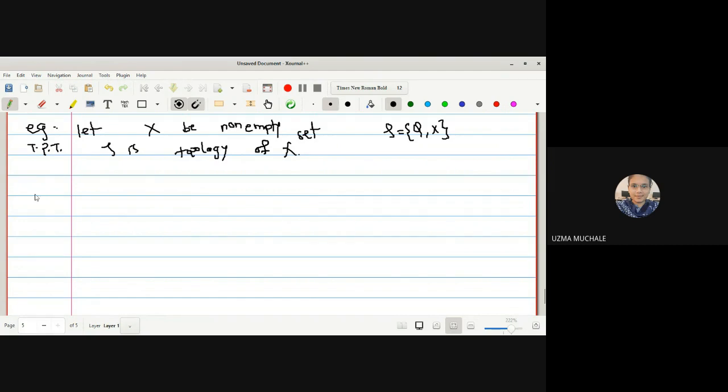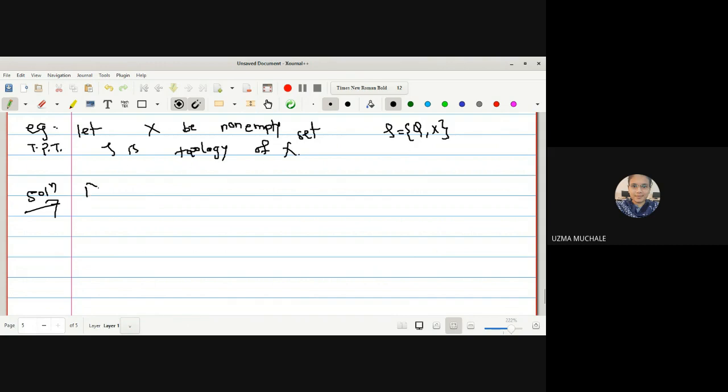Okay, so for that, the proof or the solution for this is: we have simply been given that X is any non-empty set. We haven't been told what X is. We simply know it is a non-empty set. And the next thing provided to us is that tau is a topology on X. X is a non-empty set, and tau is provided as having only two elements, phi and X. You have to prove whether tau is a topology on X.